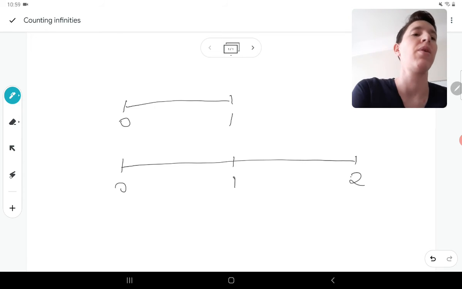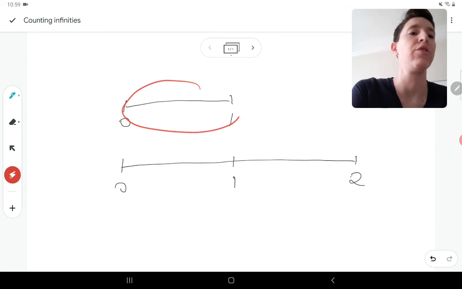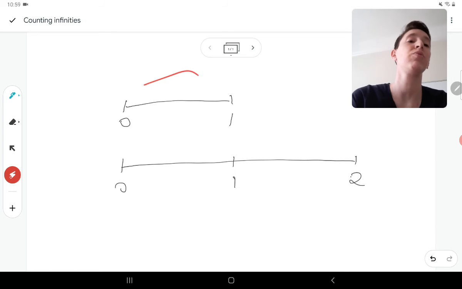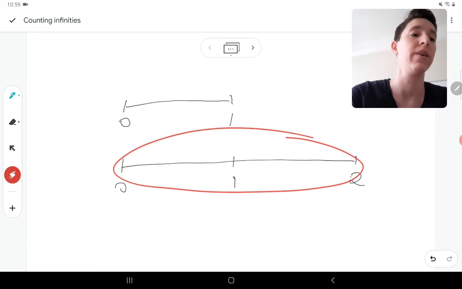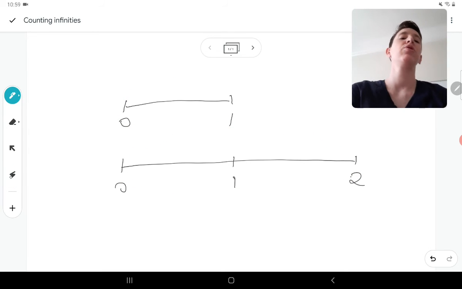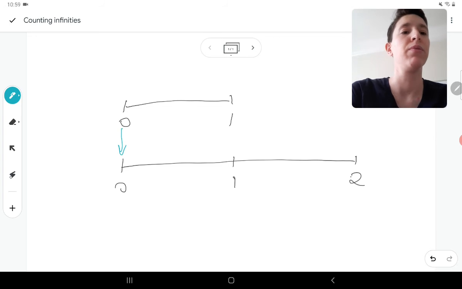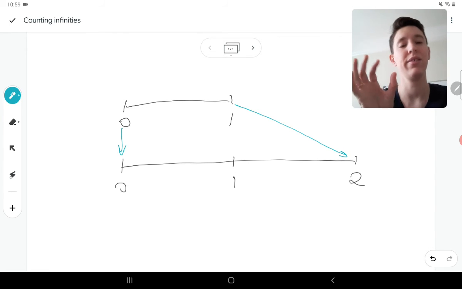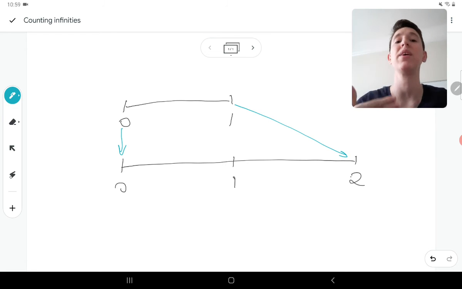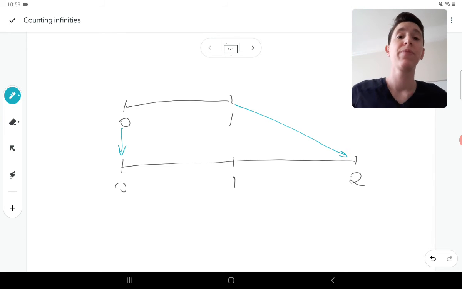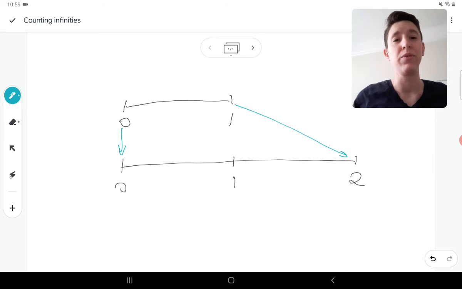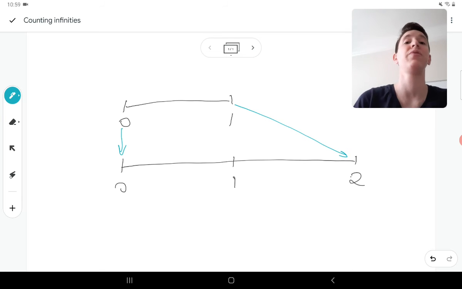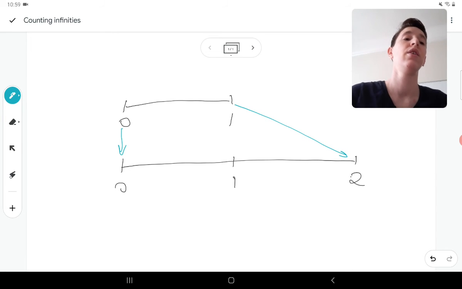Even though these cannot be mapped to the natural numbers, we're going to see if this one can be matched to this one. So the mapping I'm going to do is 0 goes to 0, and 1 goes to 2, because I want the beginning and the end. Again, convenience, because you can always do another mapping and it doesn't work, like we tried when we included the 0 to the counting numbers. But we just need to find one mapping that works. So such is math. It's kind of weird.